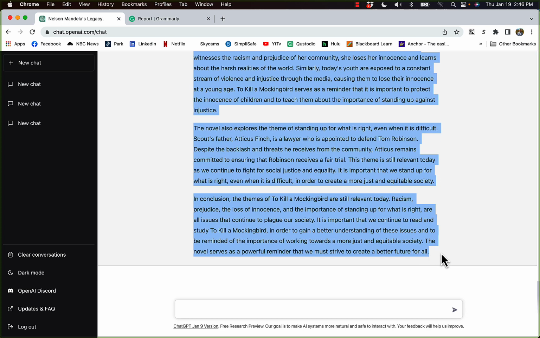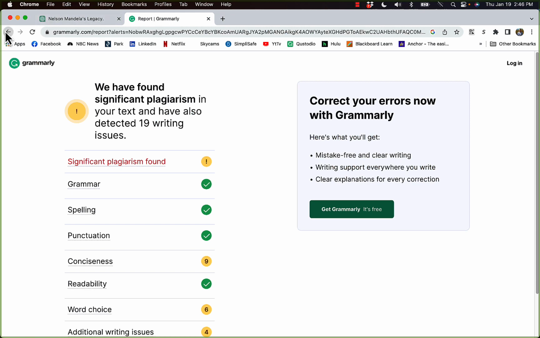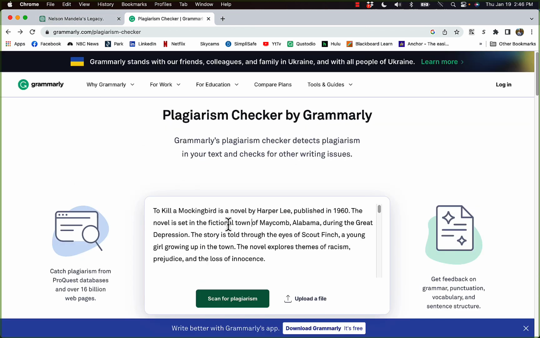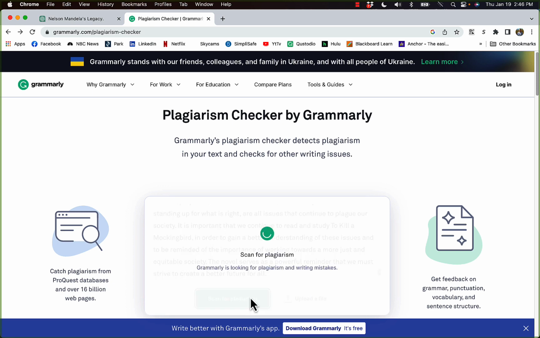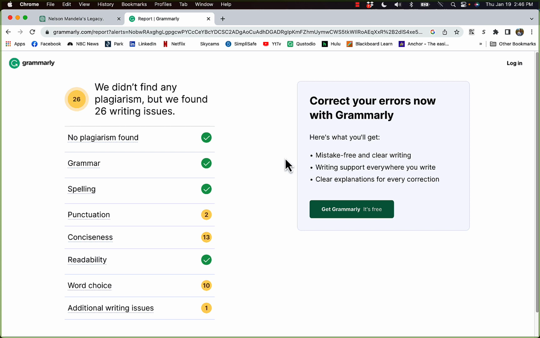So I'm just going to do our Grammarly check again. Control C, go back here over Grammarly, delete what's already in there, paste it in there, and scan for plagiarism. I'm curious as to whether this is going to come back. Okay, no plagiarism found. So that's less than great, right?